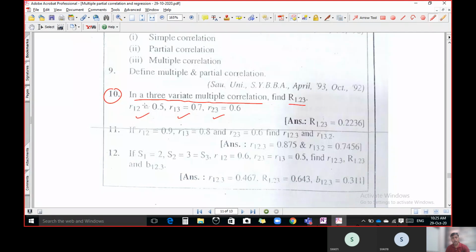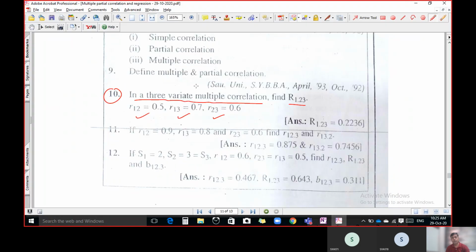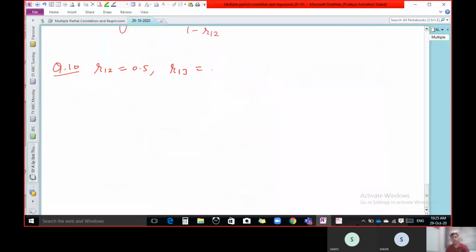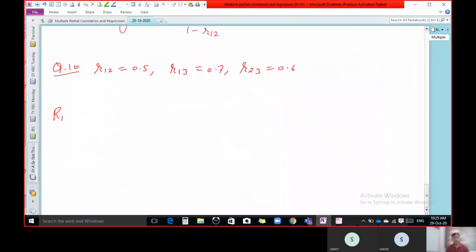We have R12 = 0.5, R13 = 0.7, and R23 = 0.6. And what we have to calculate? R1.23. So you only need to learn the formula to get the answer. Now please once again tell me the formula.